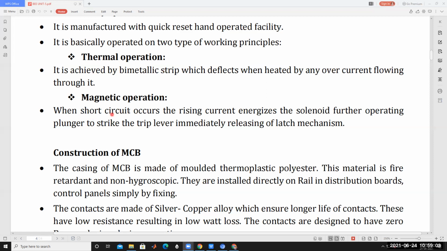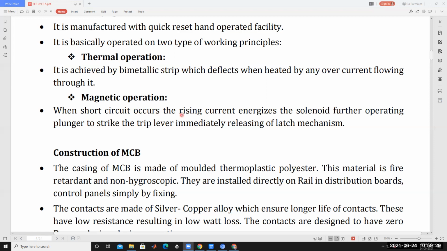When a short circuit occurs, a high current flows into the miniature circuit breaker. A huge amount of current is passing through the MCB, since it is connected in series with your home appliances. When a fault occurs on your devices, they draw more current from the supply.